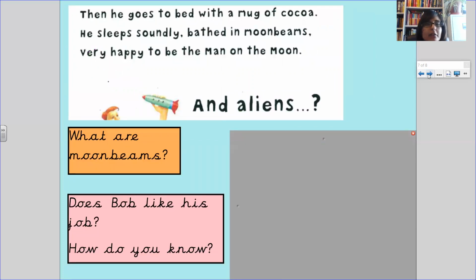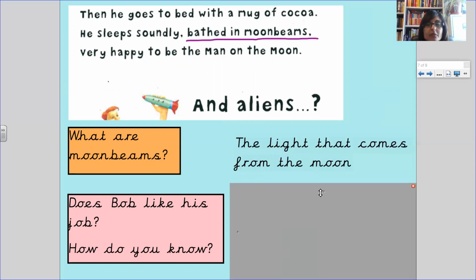Then he goes to bed with a mug of cocoa. He sleeps soundly, bathed in moonbeams, very happy to be the man on the moon. What are moonbeams? A beam is like a ray of light. So if the light is coming from the moon, there's a good clue for you. If you would like to answer this question independently, please pause the video here. And here it says it's bathed in moonbeams, and it means the light that comes from the moon.